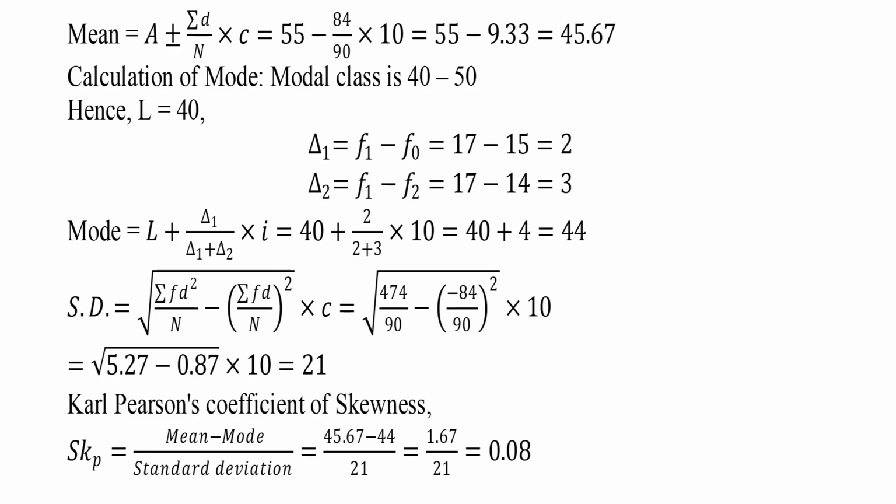Mean equals A plus or minus Σfd by N into C, it is 45.67. Calculation of mode. Modal class is 40 to 50. Hence, L equals 40.